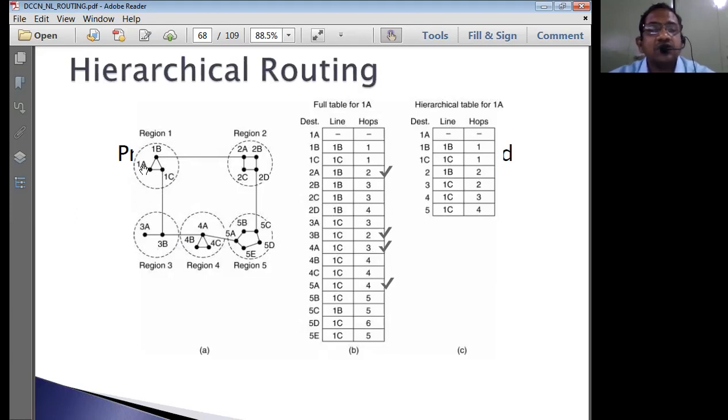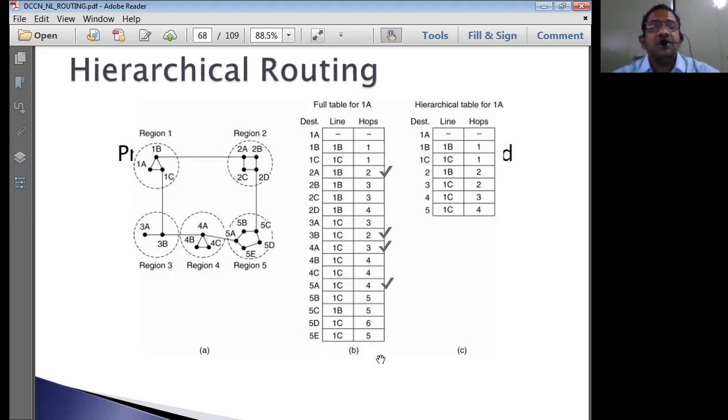Similarly, I want to move to region 5. The destination is, imagine, 5A. So for 5A, which line does it have to take? 1C, 1C to 3B, 3B to 4A, 4A to 5A. So using the 1C line, how many hops is it going to have? 1A to 1C is 1, then 2, 3, 4. So in total there are going to be 4 hops.